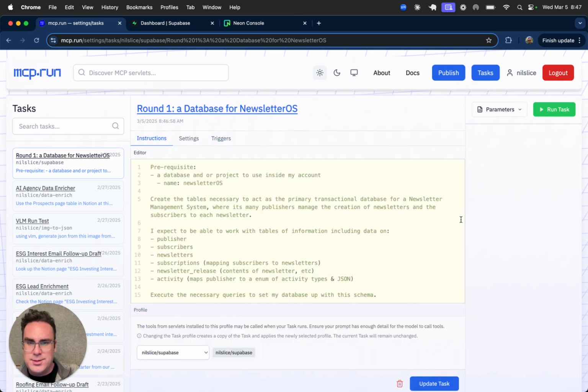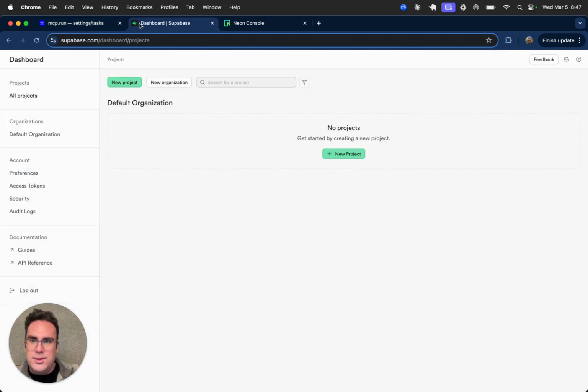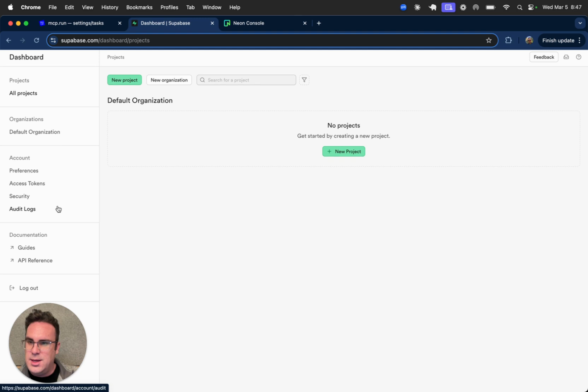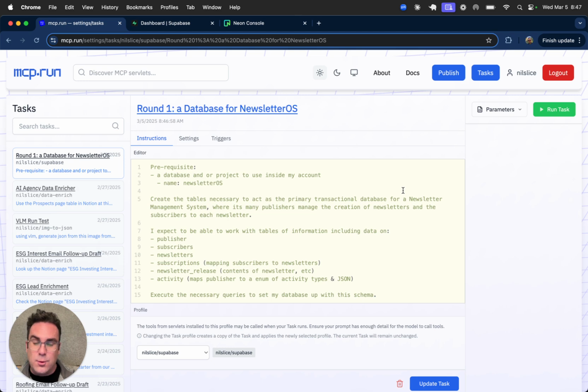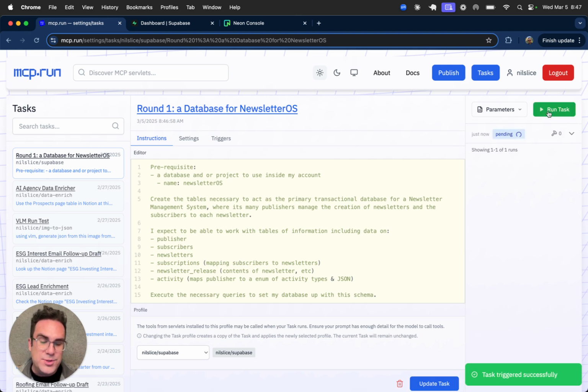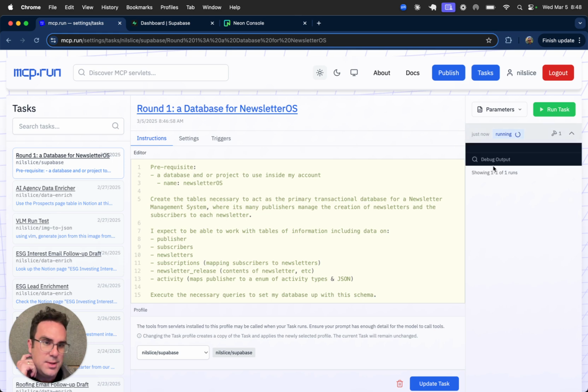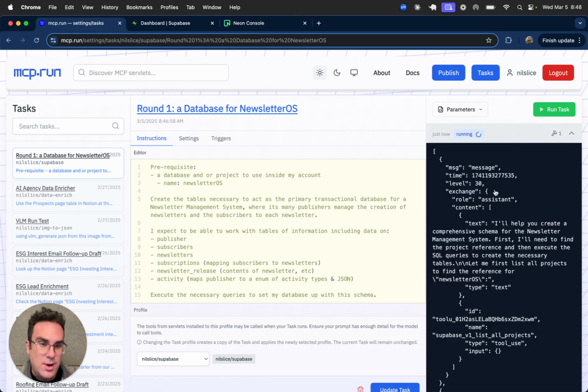Back to the instructions. We're going to just click the Run Task button. And before we do, I just want to show that we are connected to a Supabase account with nothing in it. There's no organization or projects, certainly no tables, and we will see the task create all of that for us. Fingers crossed. So let's run it and see what happens. Just sit here patiently. We do have a little bit of debug log output that I'll show, and just track it, see what happens.